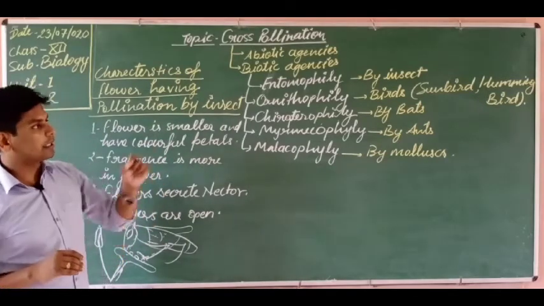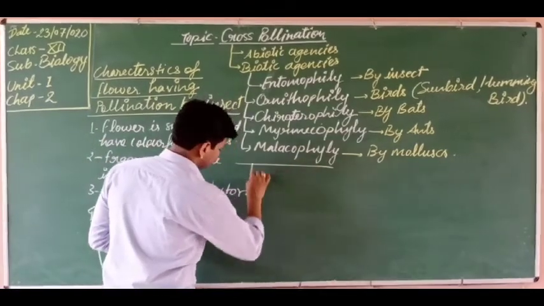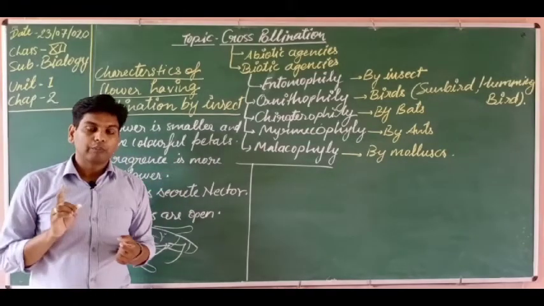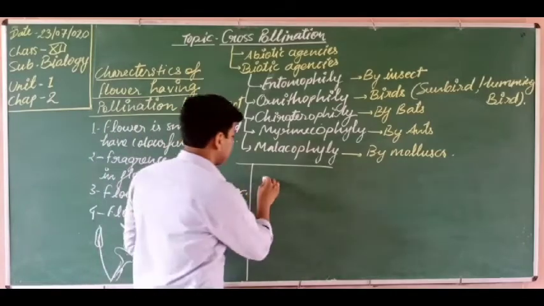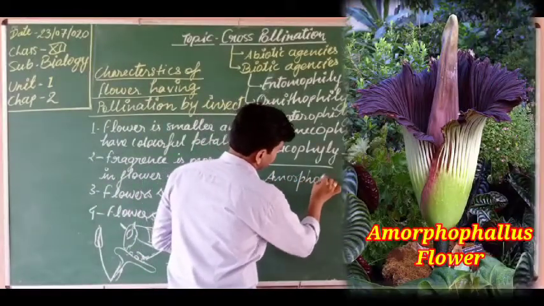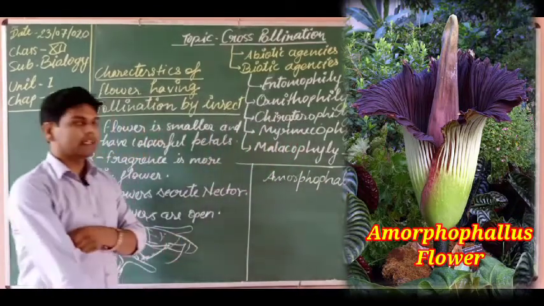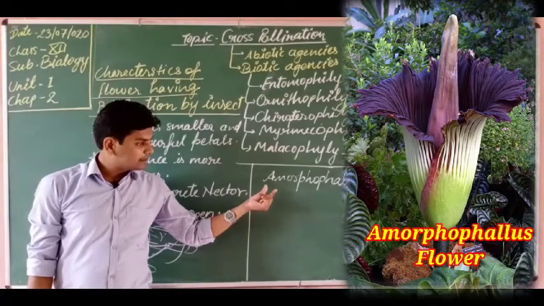Okay, so one example I want to tell you: the largest flower is Amorphophallus. It is about 6 feet in height, so this is the largest flower.